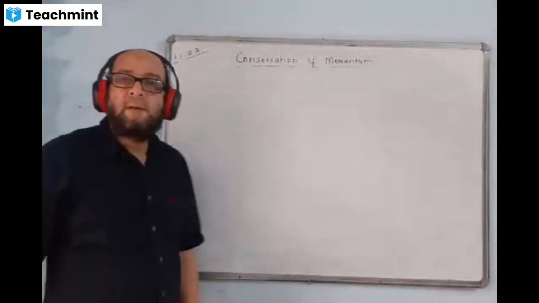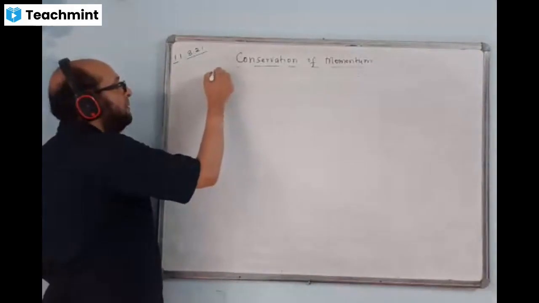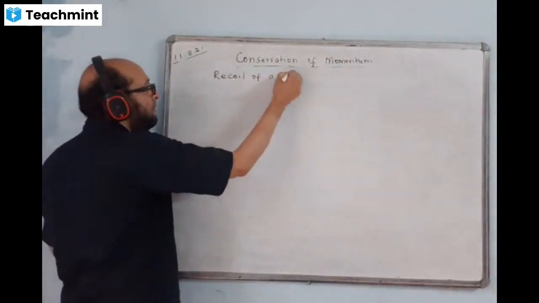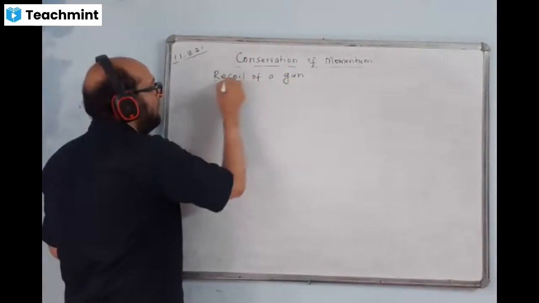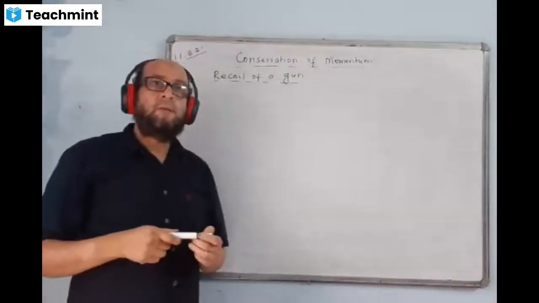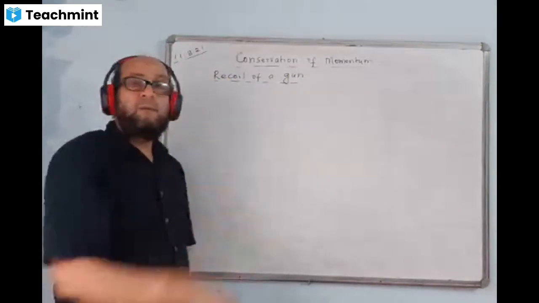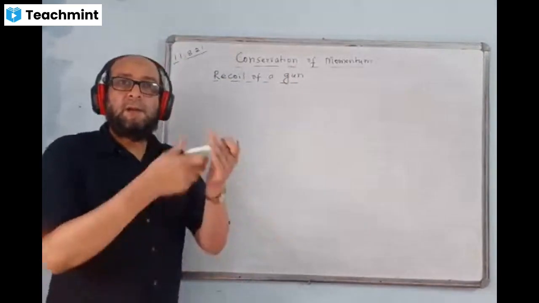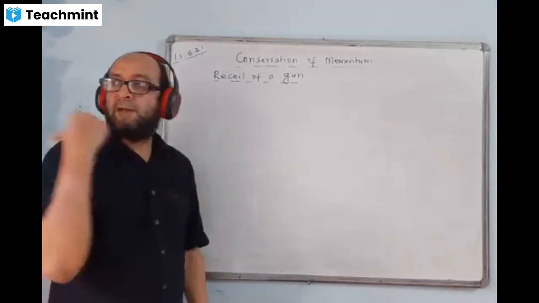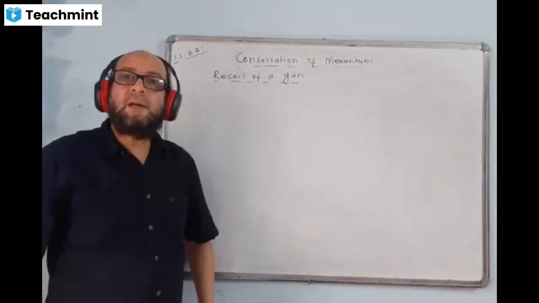Okay. Now, give the heading: recoil of a gun. You know, when a gun is fired, the bullet comes out and the gun gives you a jerk in the backward direction like this. The gun is pushed back. Do you know all that?